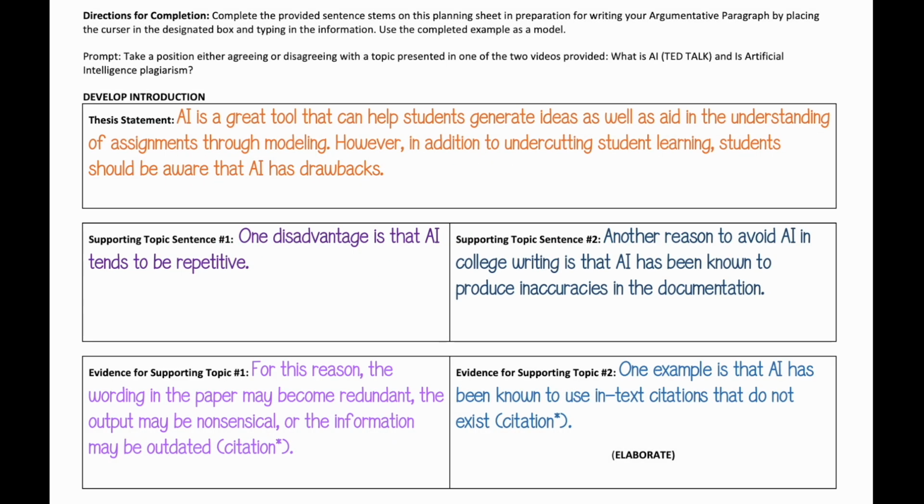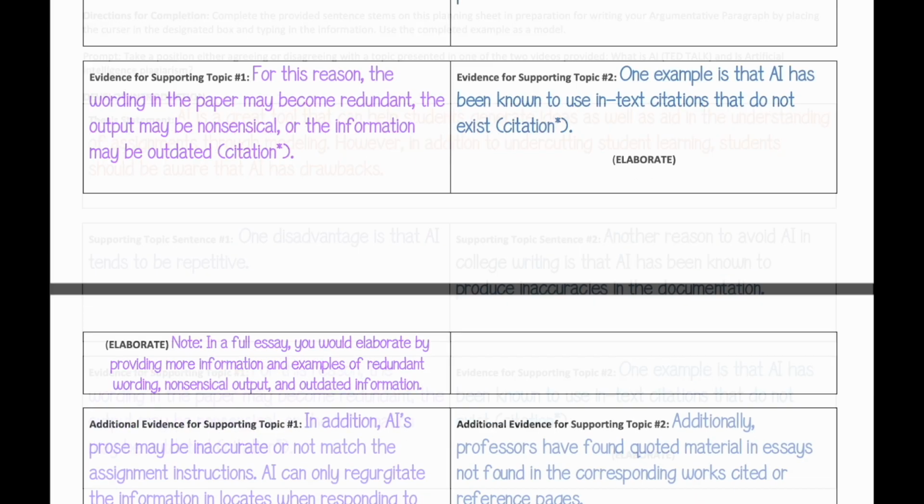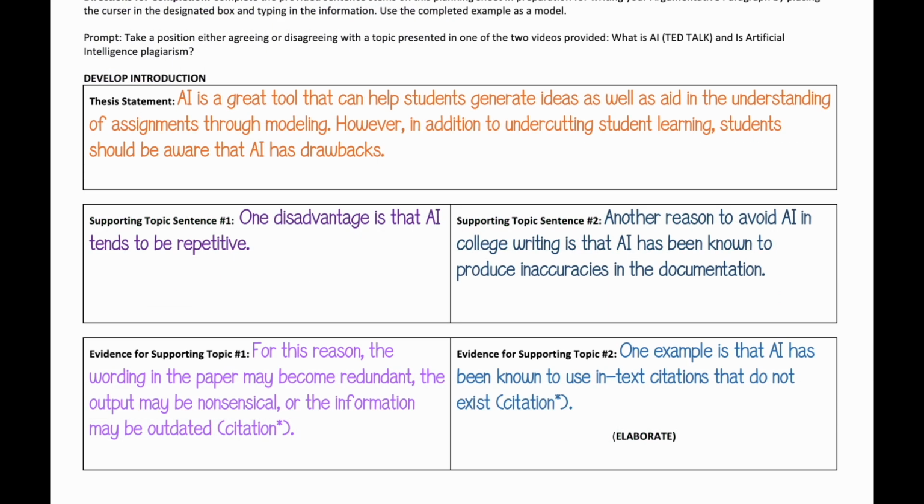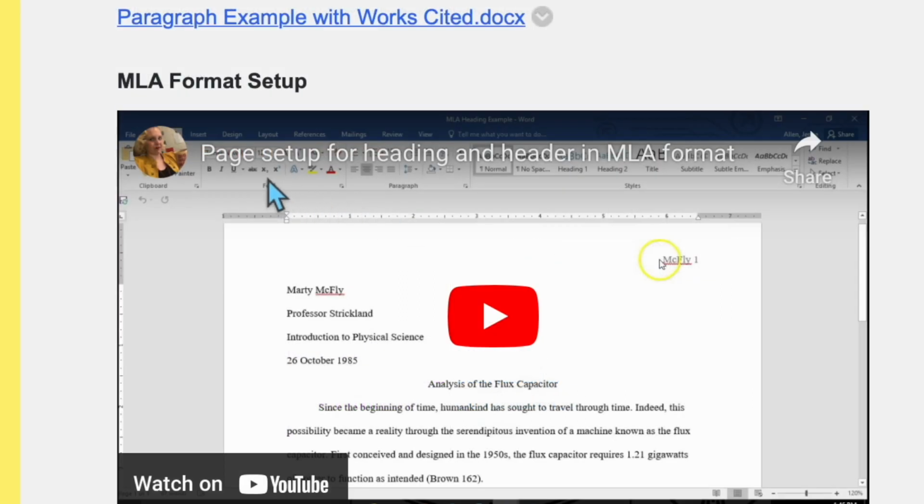Once you have filled in all of the boxes on the planning sheet, you will have the bones for your essay with a thesis statement, 2 supporting paragraphs, and a conclusion. When it's time to write your essay, you will take the information from your planning sheet and incorporate it into your MLA formatted Word document. Please take a minute to view the video in the Blackboard module titled Page Setup for Heading and Header in MLA Format. Note that MLA is the required format for all papers written in ENC 1101.